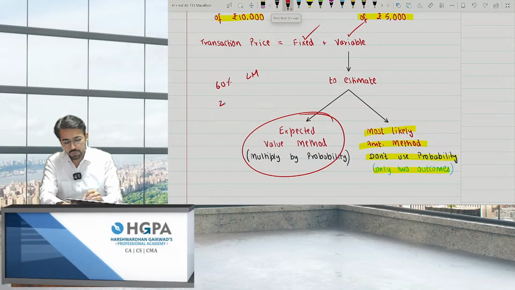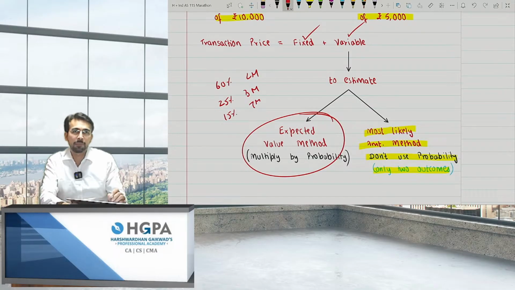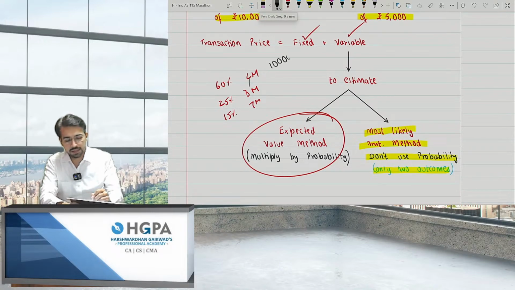There are 25% chances of delivering in 5 months, and there are 15% chances of taking 7 months, that is, I'll delay. So please tell me, if I complete within 4 months, will I get a bonus of 10,000? The answer is yes. You will get a bonus of 10,000. If you complete in 5 months, obviously you will not get any bonus.